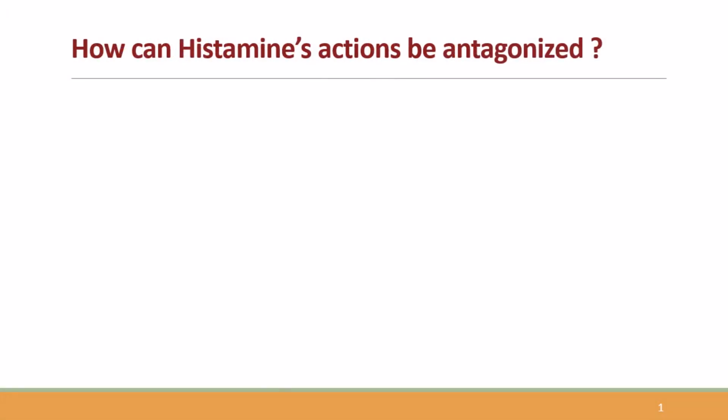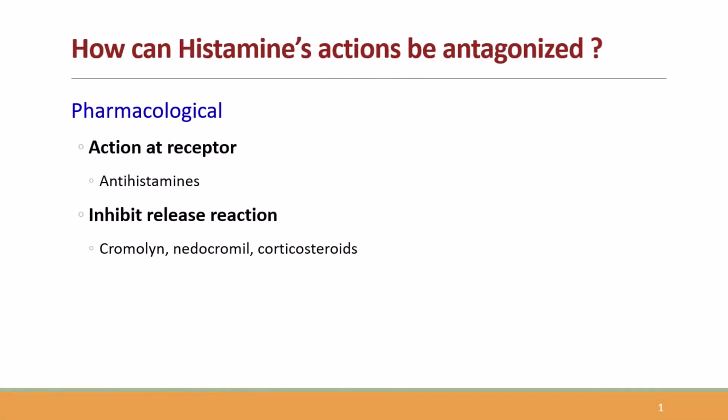Clinically, we don't use histamine but its inhibitors. Histamine effects can be blocked pharmacologically using antihistamines or prevented by stabilizing mast cells with drugs such as glucocorticoids, cromolyn and nedocromil. In severe reactions like anaphylaxis, physiological antagonism with epinephrine is essential; it does not depend on histamine receptors, but rather on a physiological bypass mechanism.